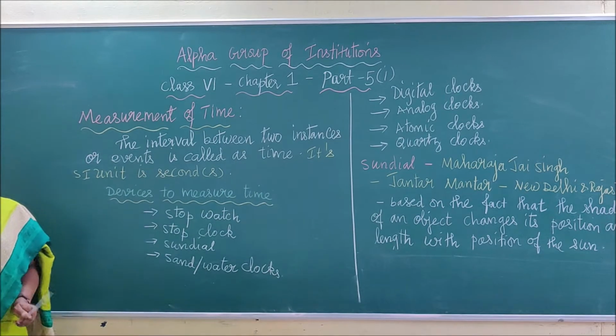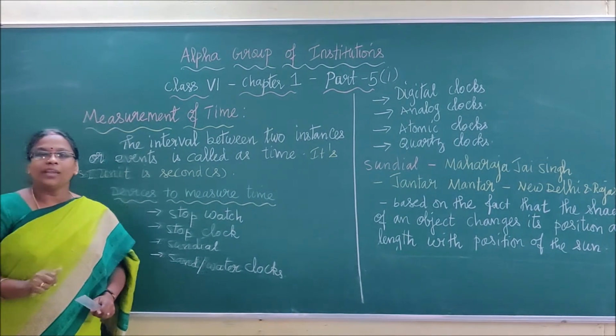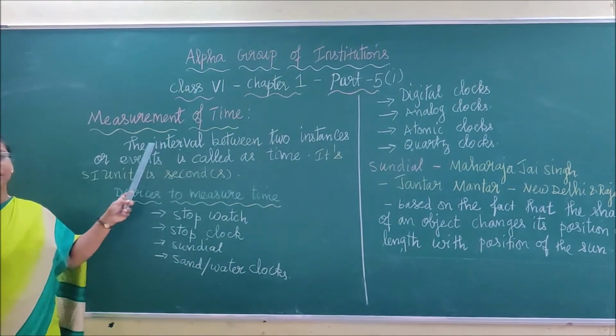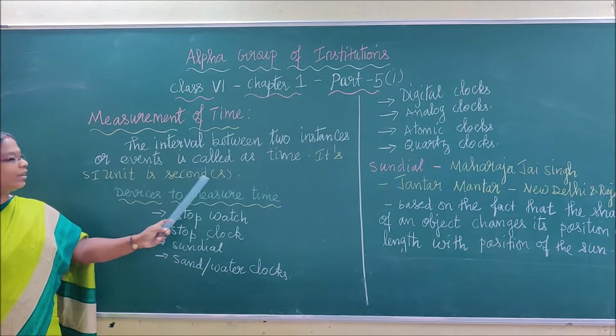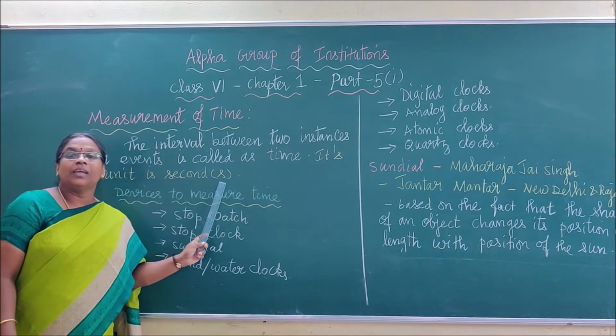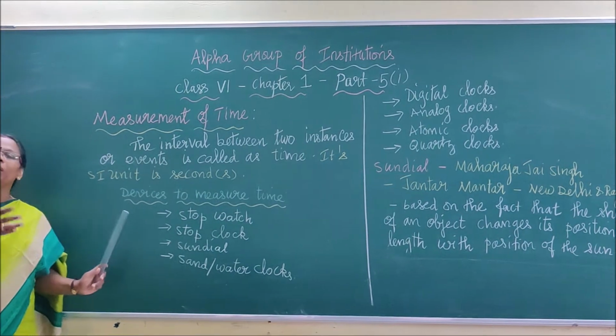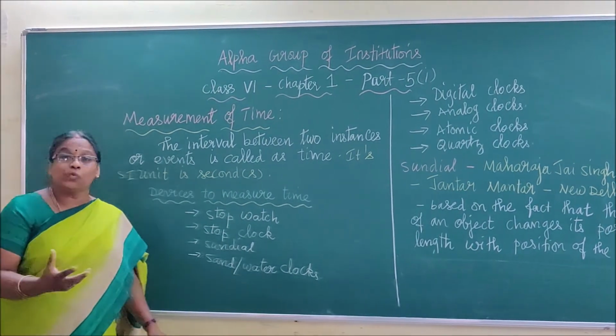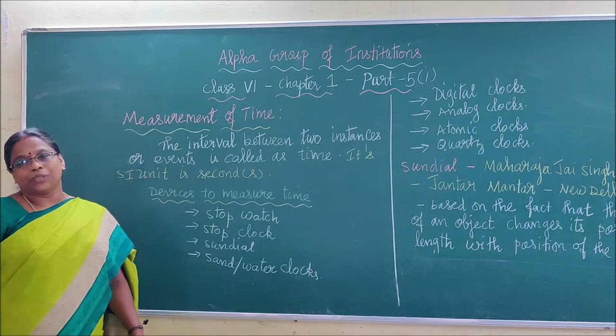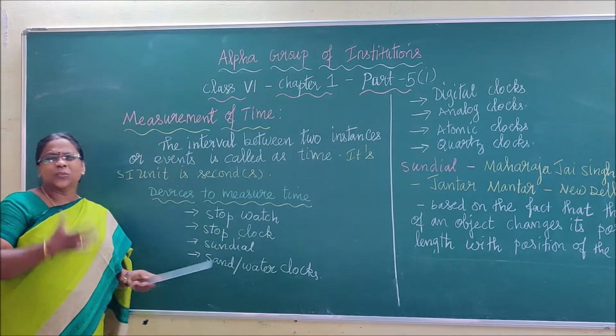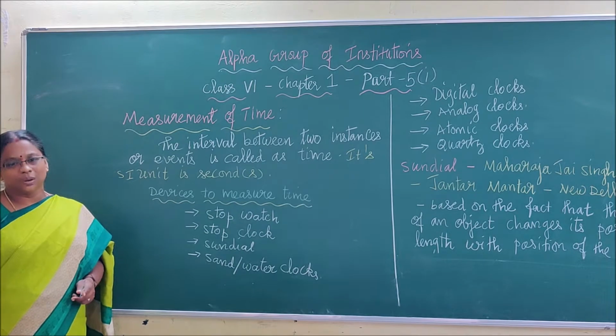We have already learned the 7 fundamental quantities. In that, this is one of them, and its unit is second, denoted by small letter s. Okay. Right. Now we have so many devices, so many instruments to measure time. Okay. First, a few of them, from very simple to complex, we will move through now.